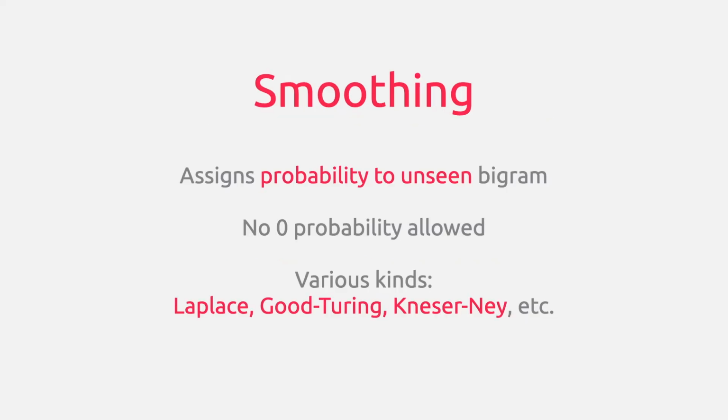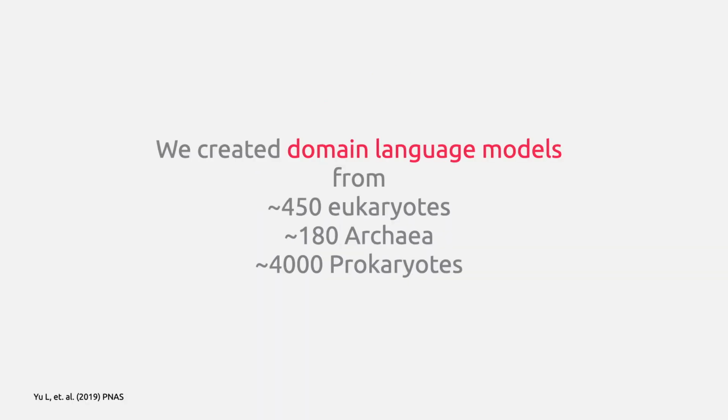The problem with N-gram modeling is that the models are very sparse and it requires some kind of smoothing before they can be used. Over the years, many different kinds of smoothing techniques have been developed. So we created domain language models from 450 eukaryotes, 180 archaea, and 4,000 prokaryotes.